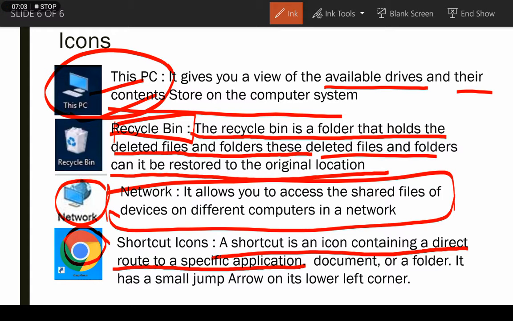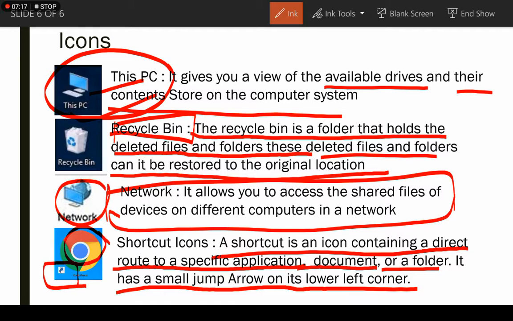The icon of a document or a folder has a small arrow on its lower left corner. This arrow indicates that the icon is a shortcut.